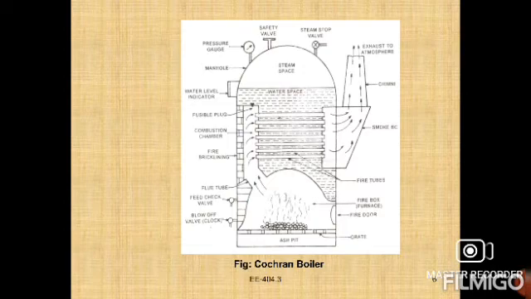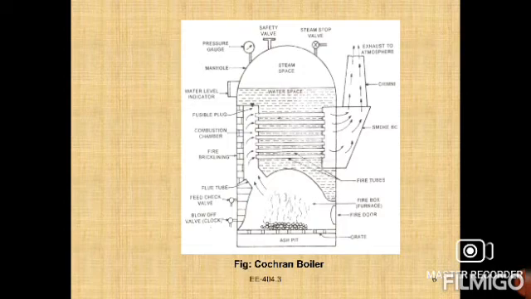You can observe here, from the combustion chamber the gases are passed through the series of pipes to the chimney, right? That is the main thing.